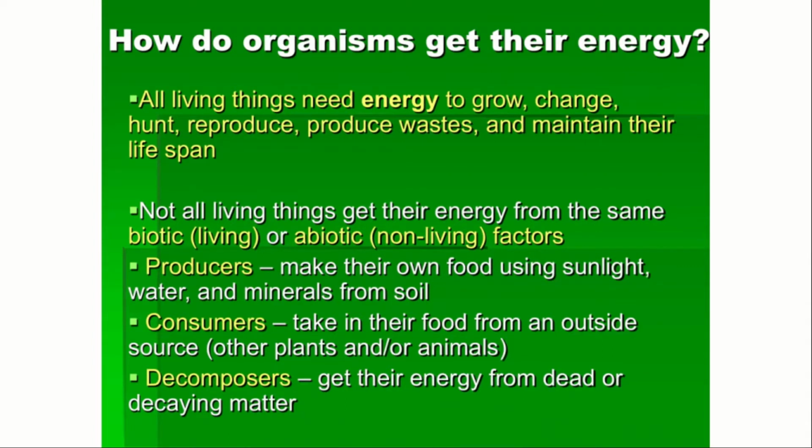All living things need energy to grow, change, hunt, reproduce, produce waste, and maintain their lifespan. Not all living things get their energy from the same biotic, that is living, or abiotic, non-living factors. Producers make their own food using sunlight, water, and minerals from soil, example, plants. Consumers take in their food from an outside source, other plants or animals. So in consumers, we can name herbivorous, carnivorous, and omnivorous. And the last part is decomposers, which get their energy from dead or decaying matter. Some organisms like bacteria and vulture, etc.